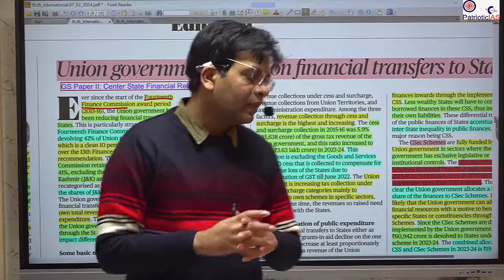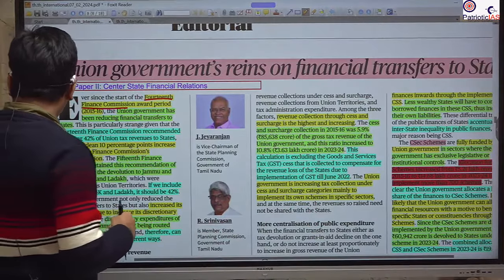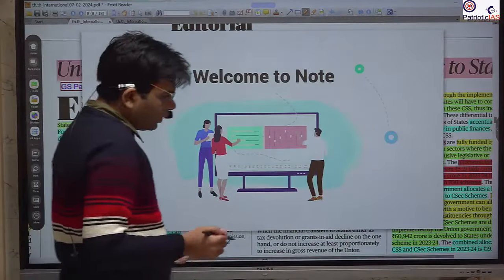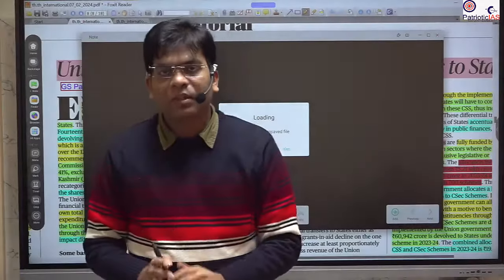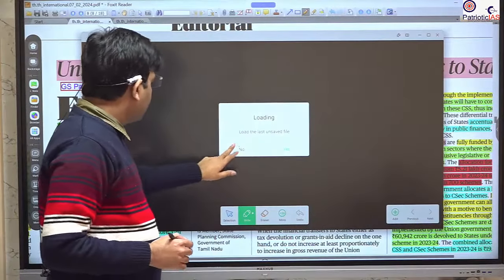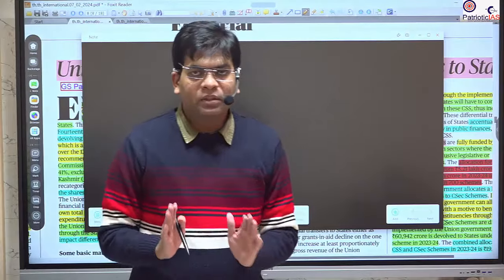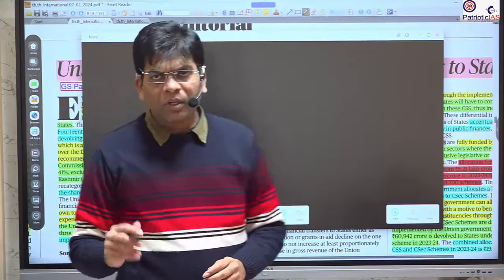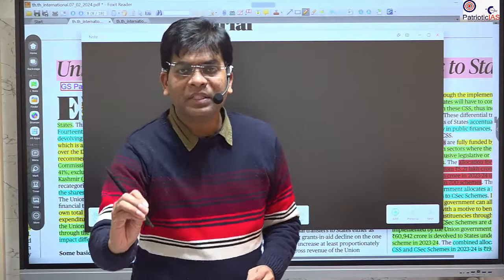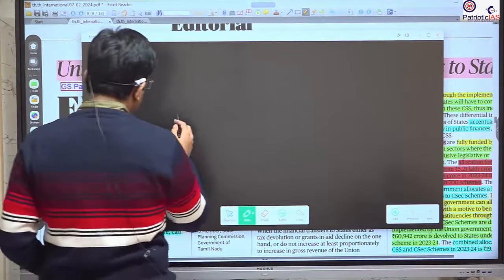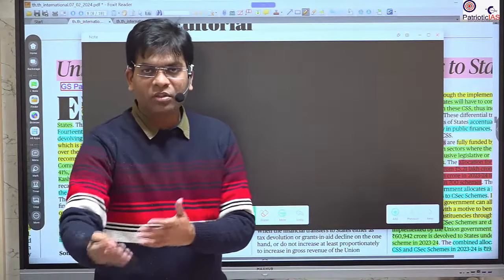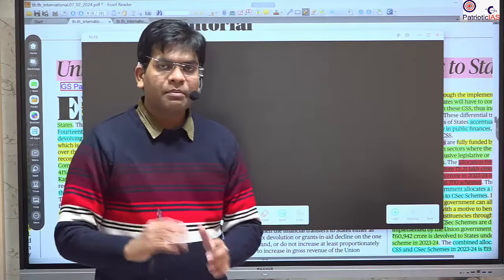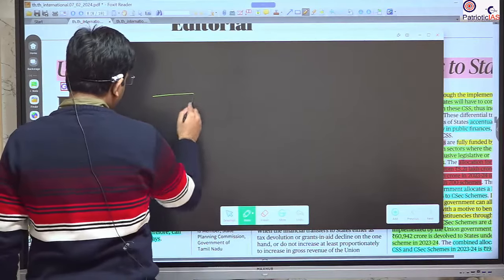Okay, so you should understand this. It is between the states as well as union and state, as well as different states. Besides that, it also helps the state government maintain its exchequer in such a manner that they can provide sufficient devolution to the local bodies, and this will be on the recommendation of the State Finance Commission. So double recommendation: the State Finance Commission gives the recommendations, and the Union Finance Commission studies them and tells the state government how they should be managing.